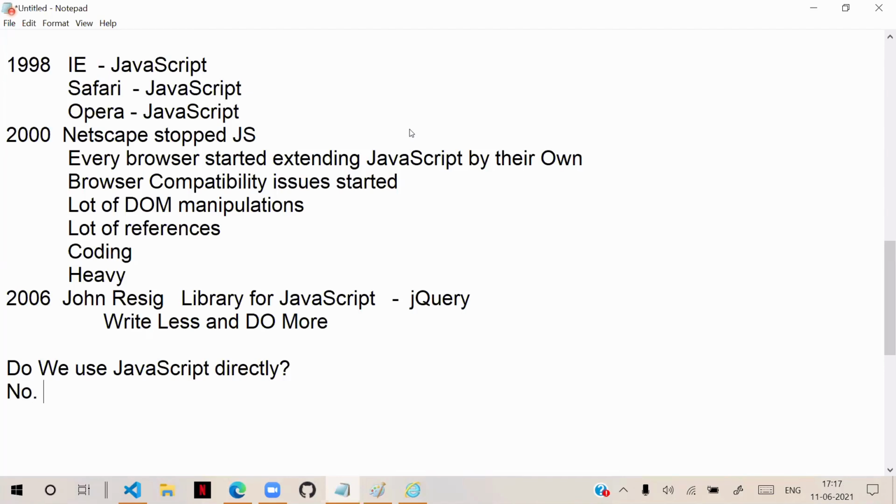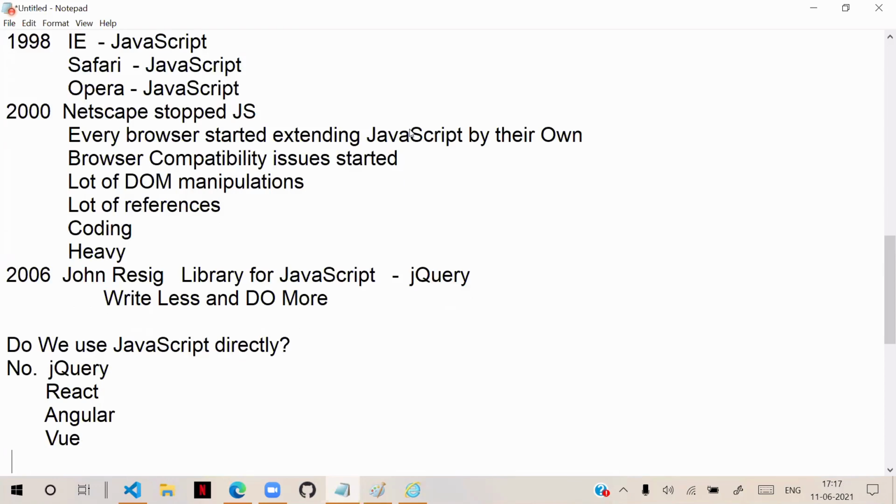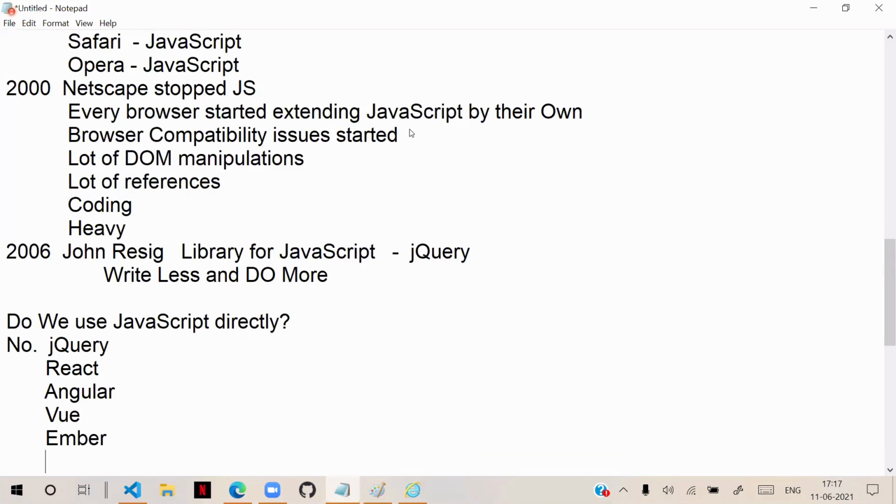In real-time projects, we use majority jQuery only. Now jQuery and JavaScript also have issues. That's the reason now people are using React and they are using Angular. They are using Vue.js, Ember.js, and so many other technologies like Backbone.